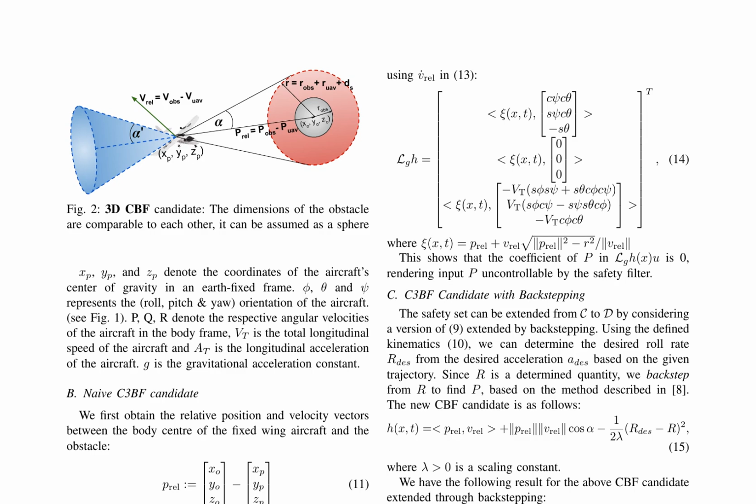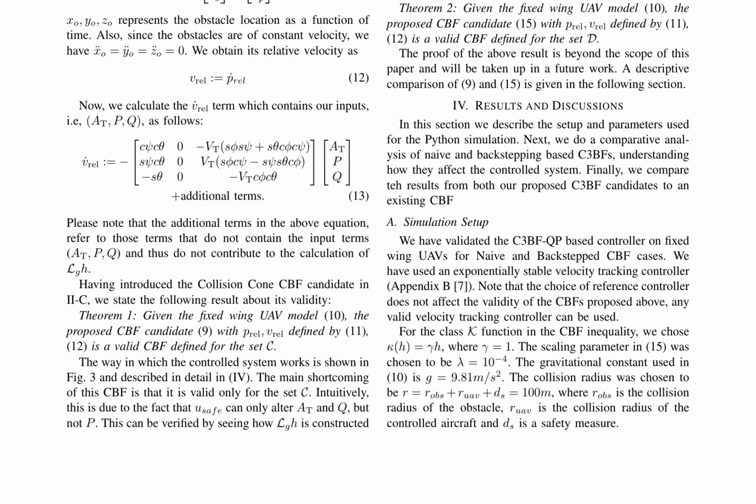The naive CBF, defined by equation 9, is valid only for a specific set C, while the CBF with backstepping, defined by equation 15, is valid for an extended set D. The relative position and velocity vectors between the aircraft and the obstacle are computed using equations 11 and 12. The VREL term, which contains the inputs AT, P, Q, is calculated using equation 13.